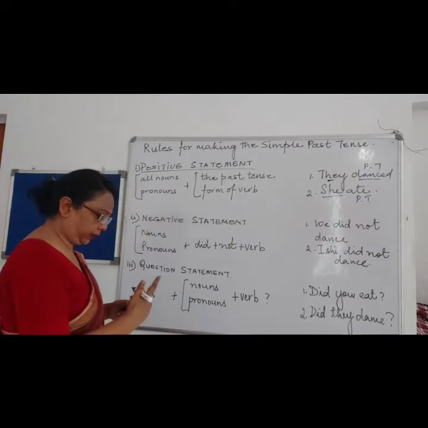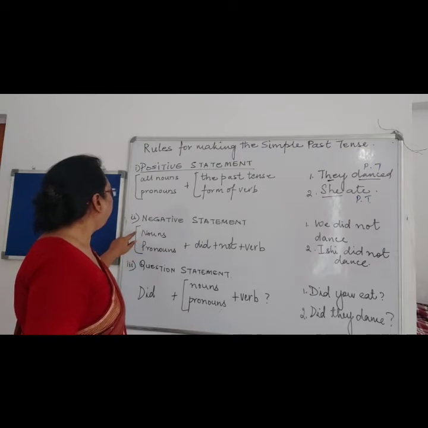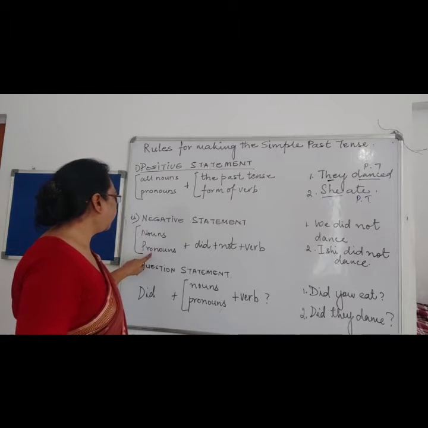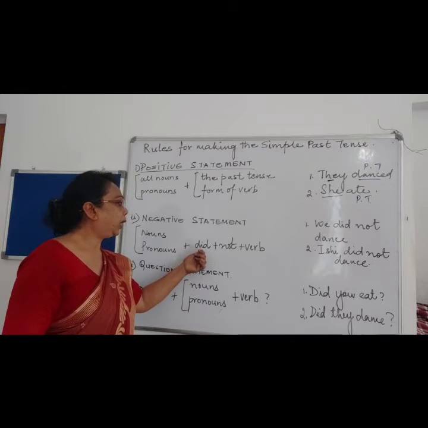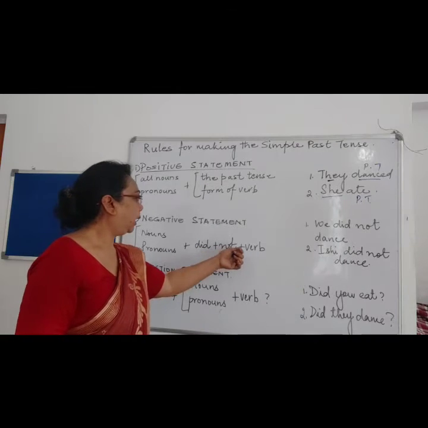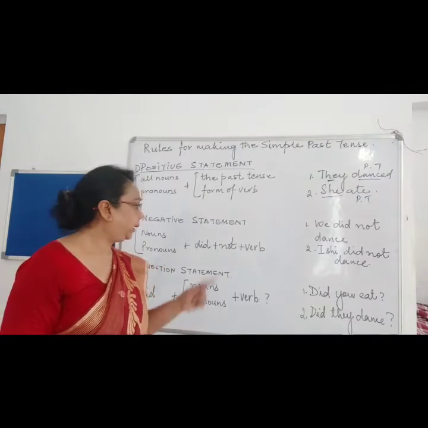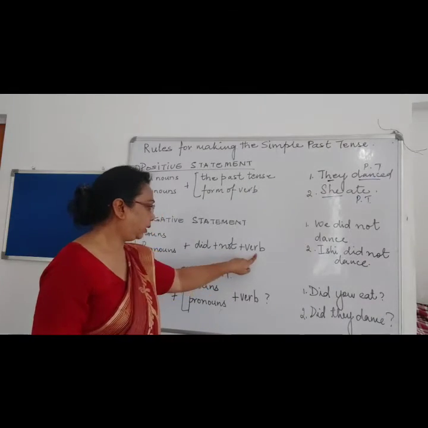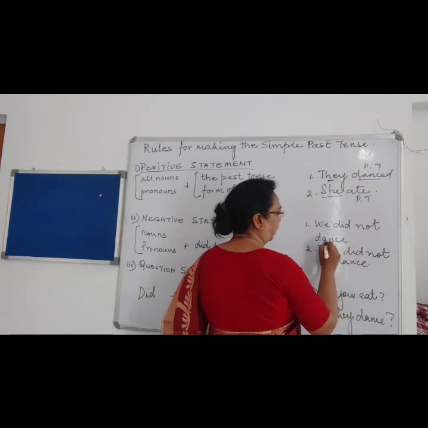Now coming to the negative statement. If the nouns and pronouns are either singular or plural, you simply have to add did not plus the verb. Like over here, we did not dance.